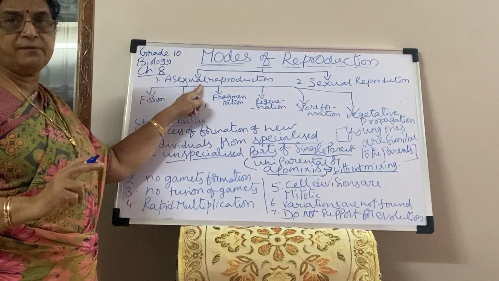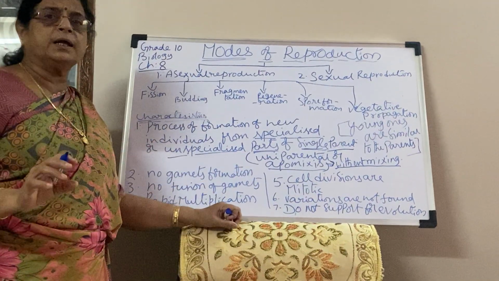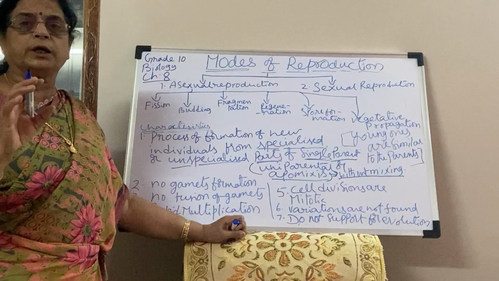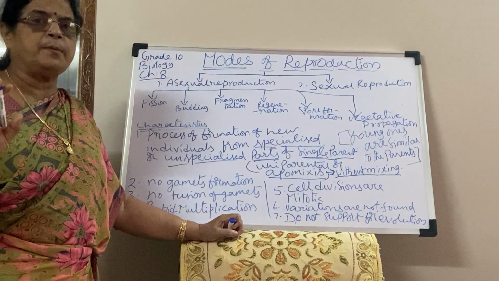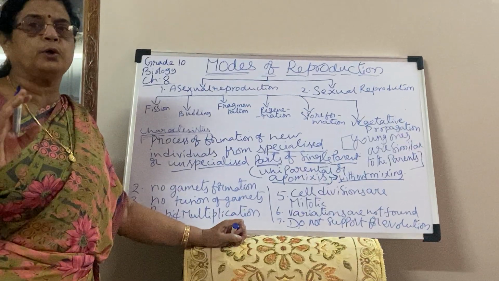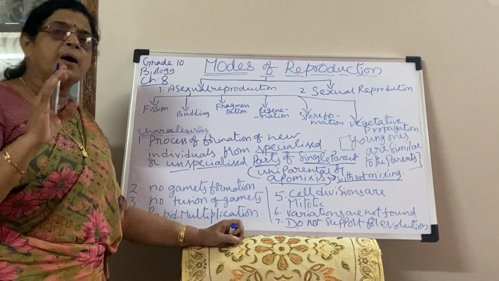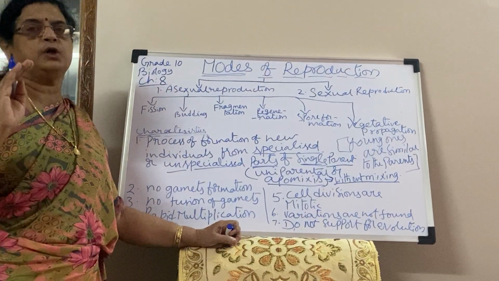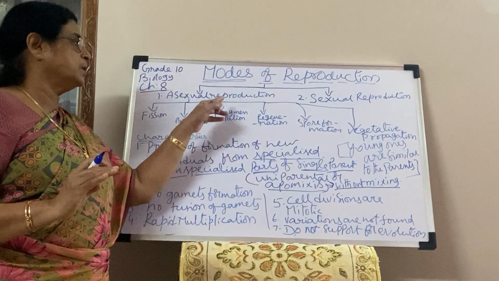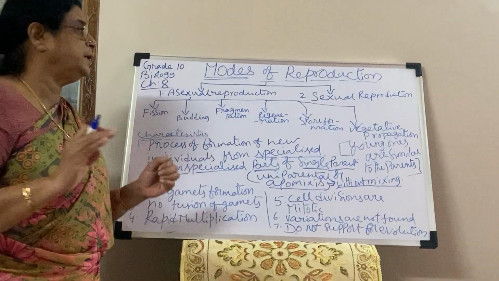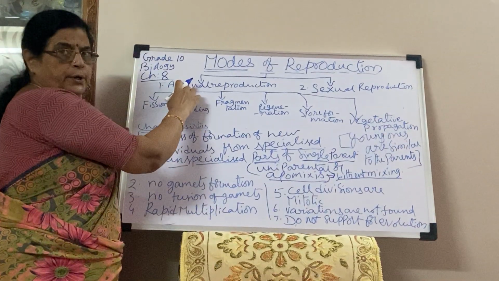As I said previously, in the lower organisms there are no prominent reproductive organs to produce the young ones, and some have only cellular or tissue level of organization. In those organisms, reproduction takes place by the asexual mode.